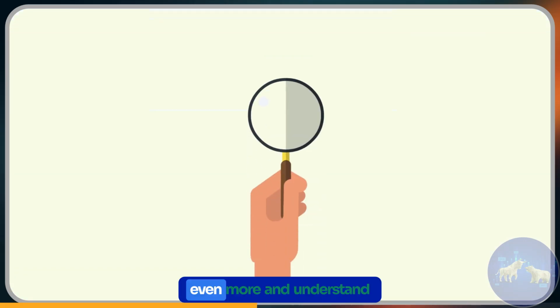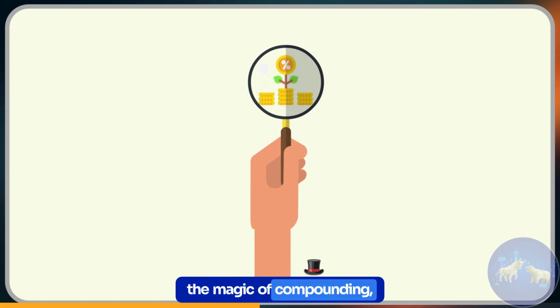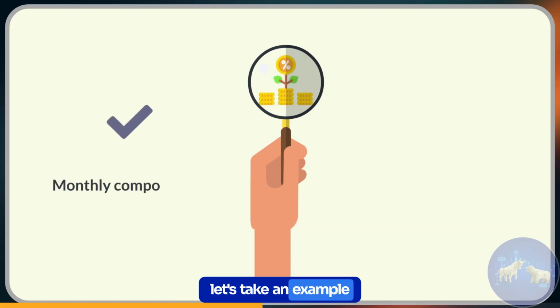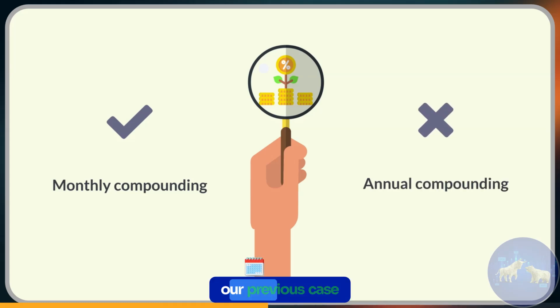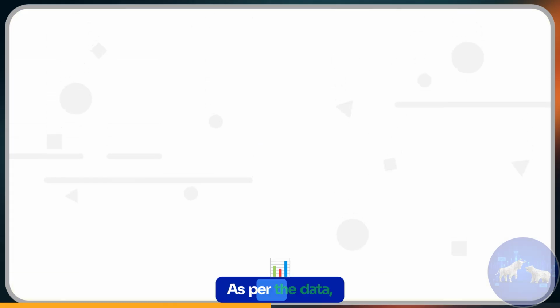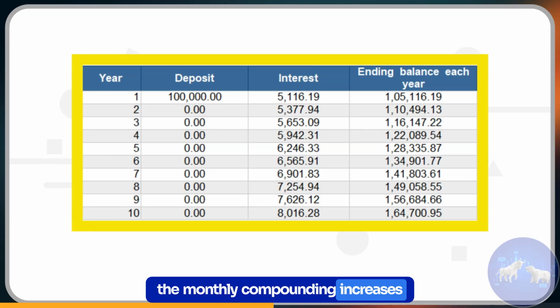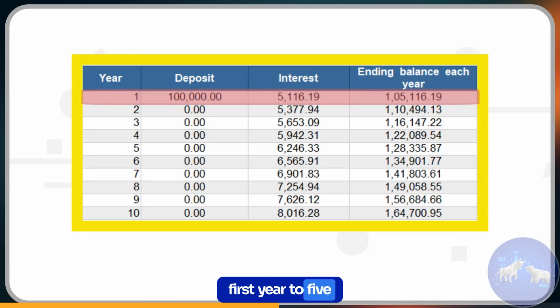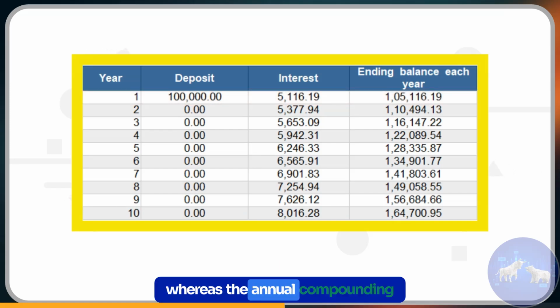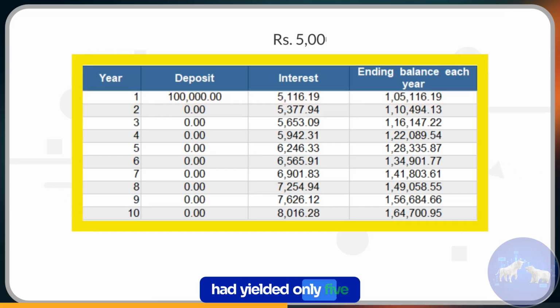To see the difference even more and understand the magic of compounding, let's take an example of monthly compounding instead of annual compounding in our previous case. As per the data, the monthly compounding increases your interest earning at the end of the first year to 5,116 rupees, whereas the annual compounding had yielded only 5,000 rupees.